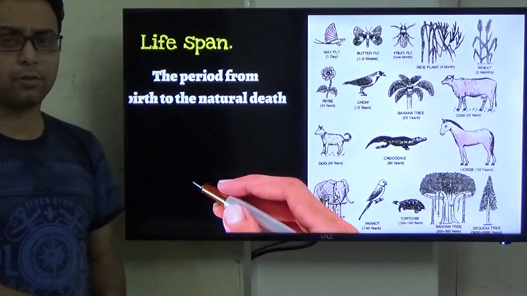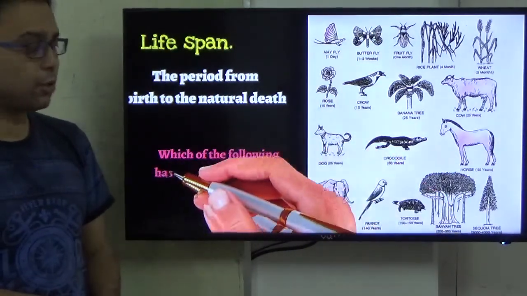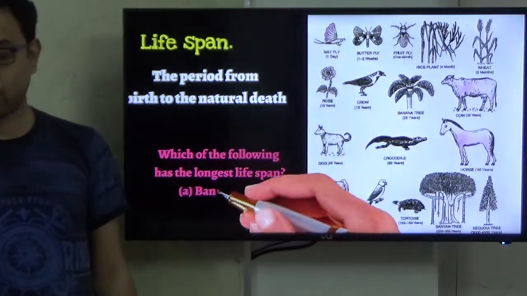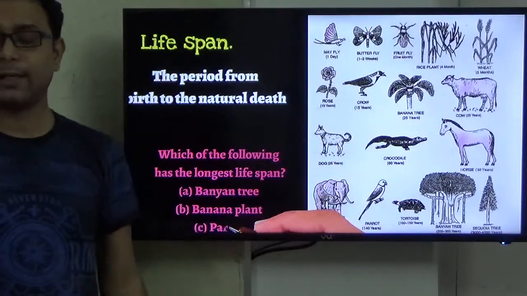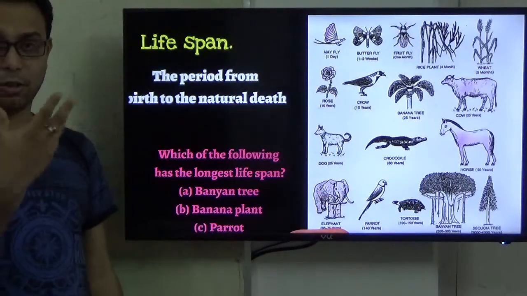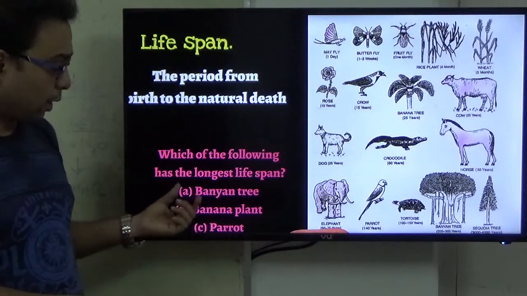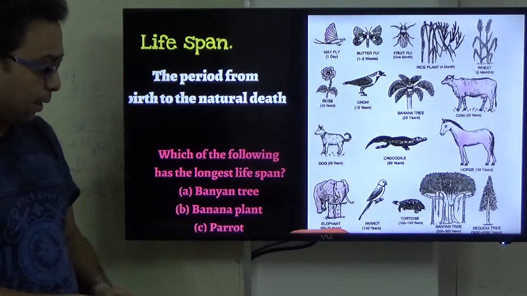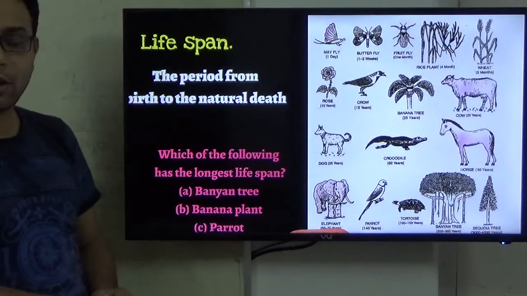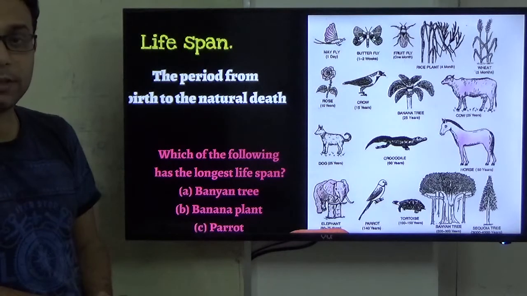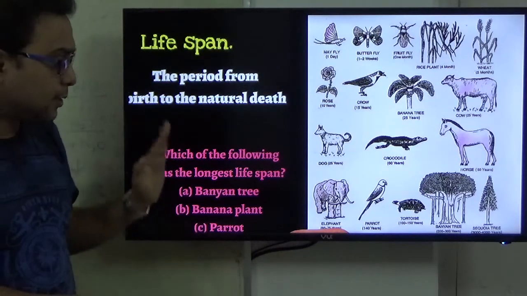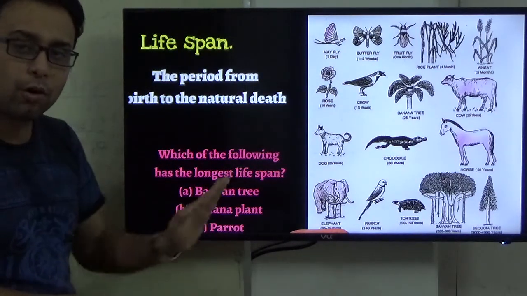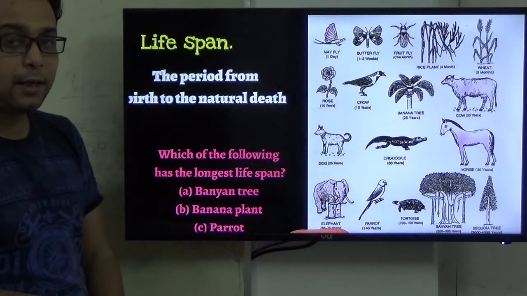But one important question is there in our MCQs. The most important question is: which lifespan is the largest or longest? One option may be banana tree or parrot. If you are given three options, which one is right, which one has the longest lifespan? This type of question is very common in your NEET.